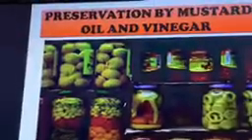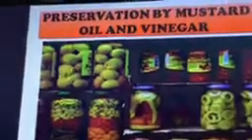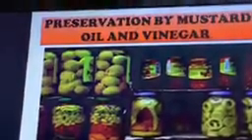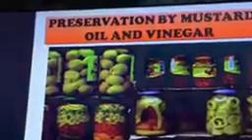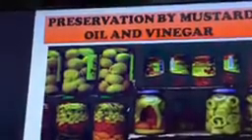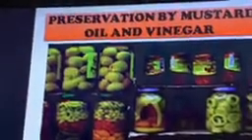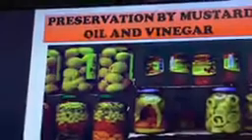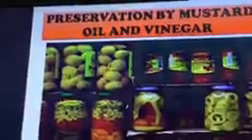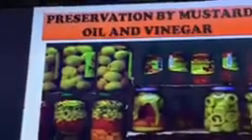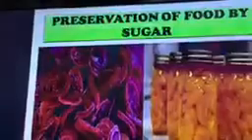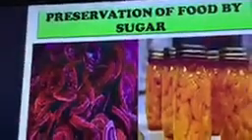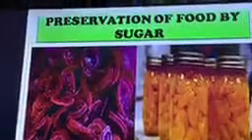So generally mustard oil and vinegar are used as a preservative for preserving fruits such as mango, amla, lemon, right, in the form of pickles, right? So mustard oil and vinegar also act as a preservative, and food can be stored for a longer time. Now we come to the next method of preservation of food, that is by sugar, right?